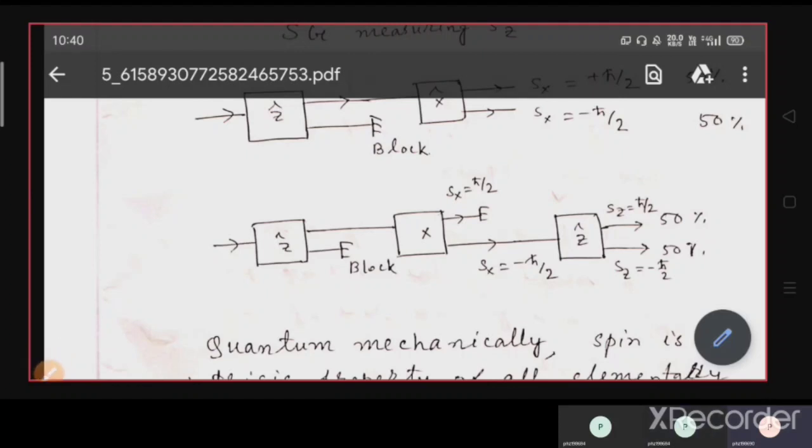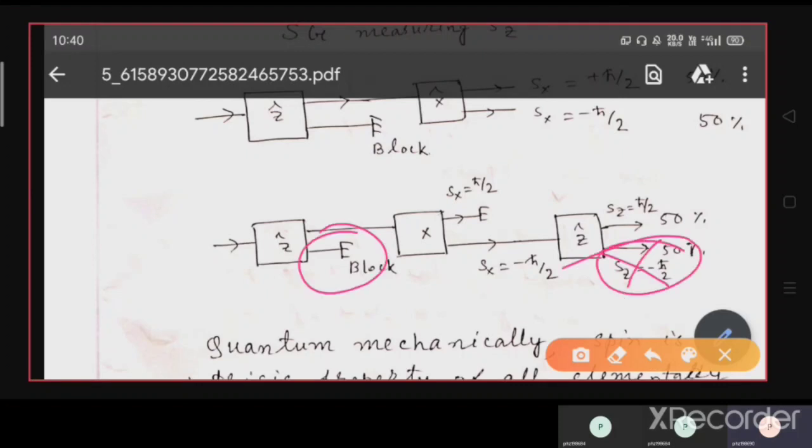So from this set of experiments, we should understand that the spin concept is not a classical one. It is quantum mechanical. If it were classical, then we would never get the spin along minus z direction, or minus h cross by 2. We should always get Sz equals h cross by 2, and this component should be 100%.